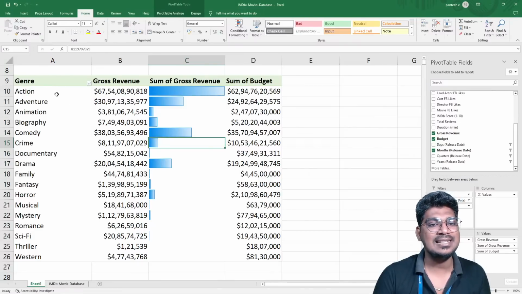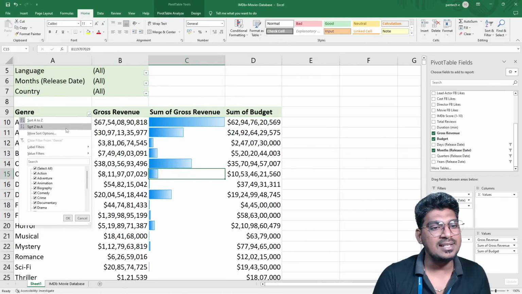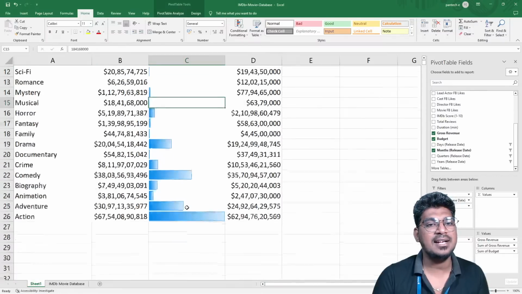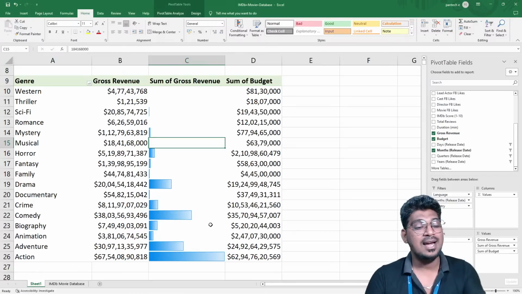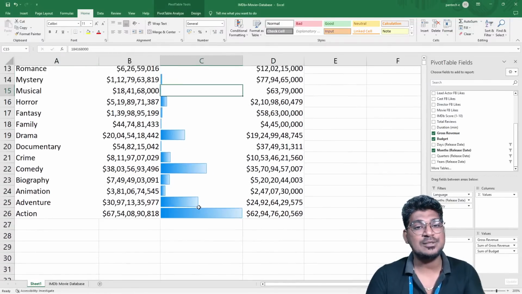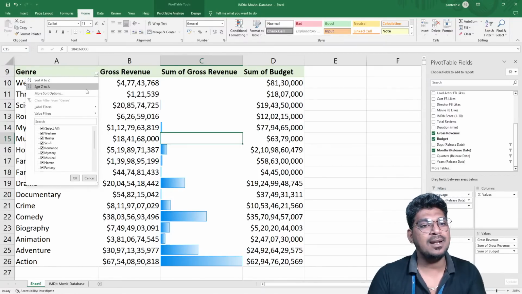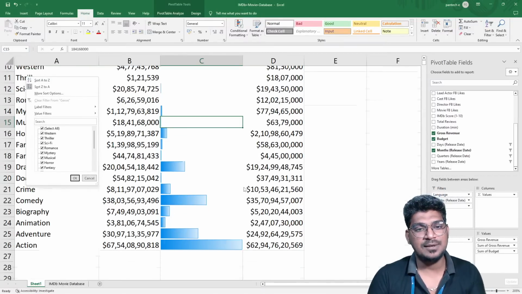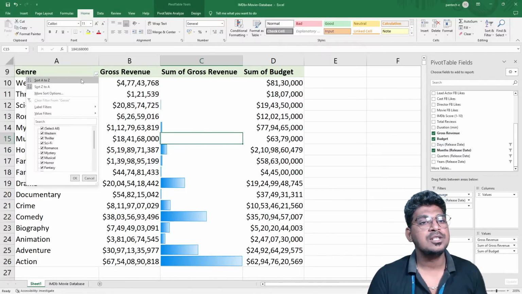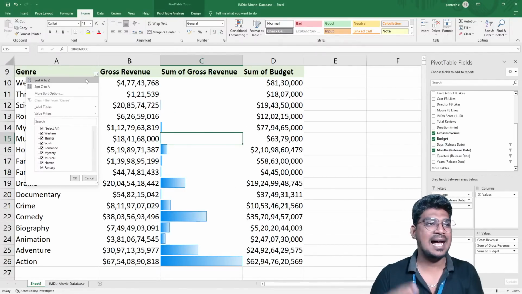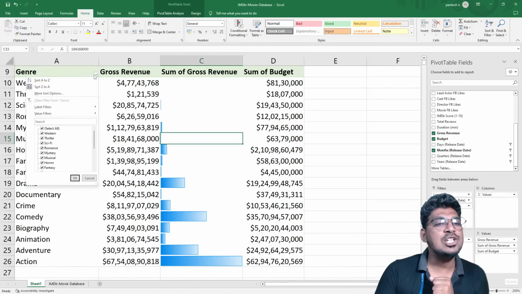Once I select this particular option, for example, if I select A to Z, automatically this A to Z is coming like this. If I make this one Z to A, the values will be completely reversed, and based on this chart, you can easily understand the values in descending order. For this, we have one more sort option. So first one, A to Z, that is the ascending order, Z to A, that is the descending order. So based on the genre,